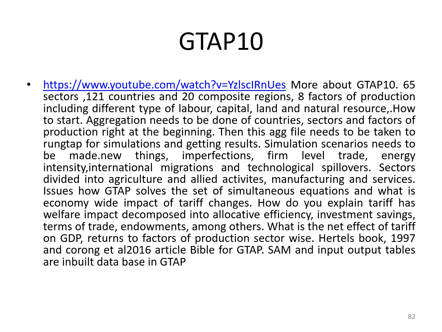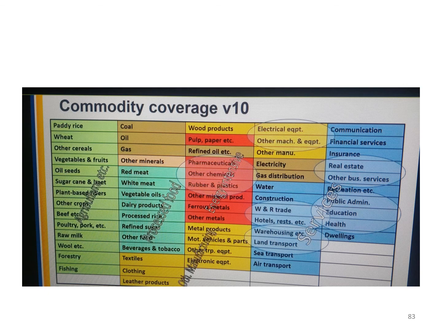The Hertel book and Corong article are the base references for GTAP. The database comes from the social accounting matrix and the input-output tables of the GTAP. These are the 65 products covering agriculture, manufacturing, and services.